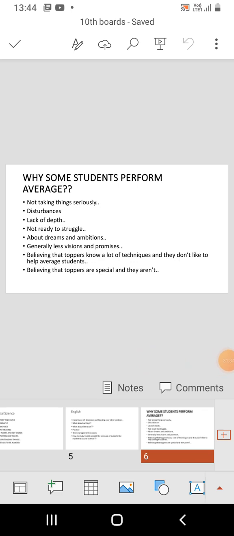But the second thing has made many students average, has kept many students average, and they are not able to reach up to their potential. What is that? Disturbances. Disturbances means what kind of disturbances? Everyone knows, but they are ignoring this. They are sometimes engaged in other disturbances like relationships, distractions due to social media, hanging out regularly, etc.